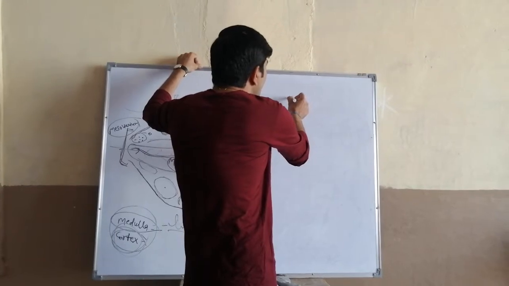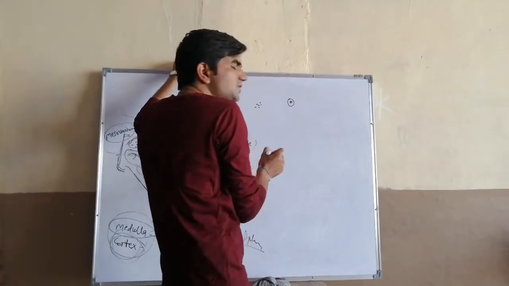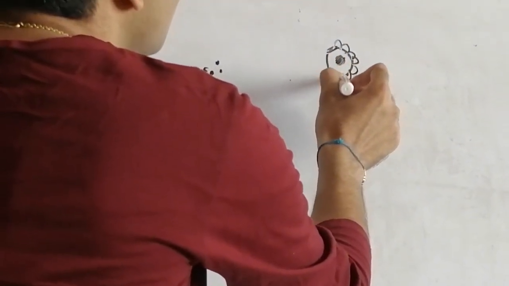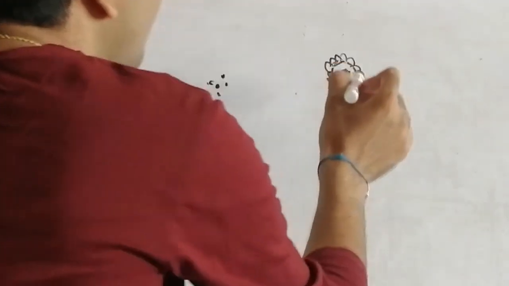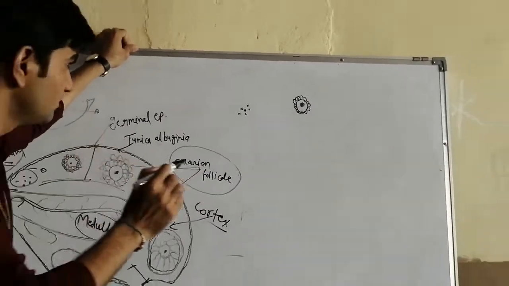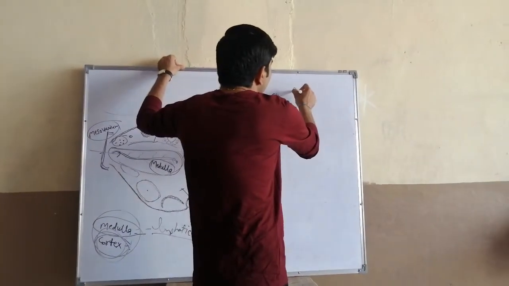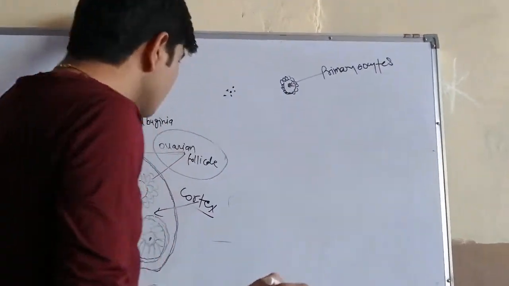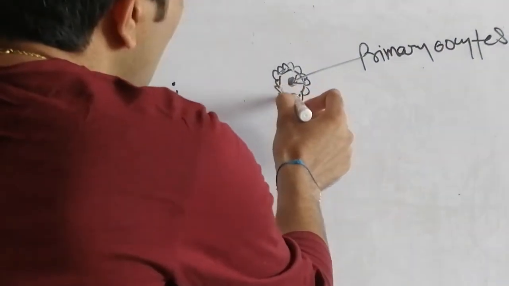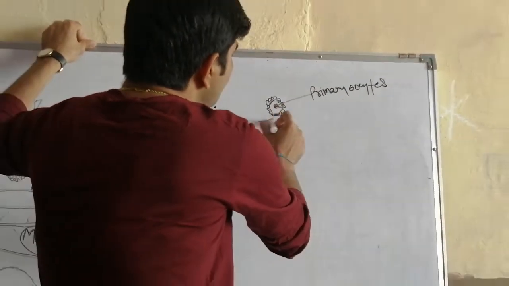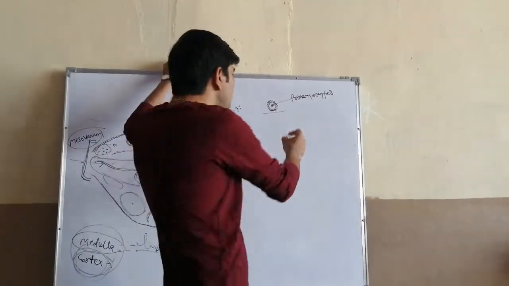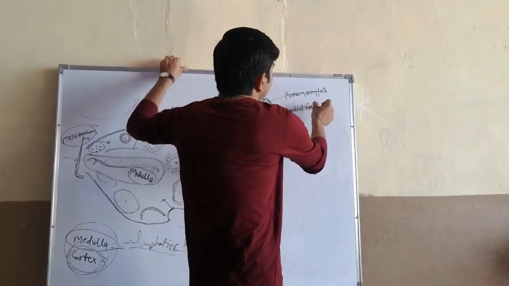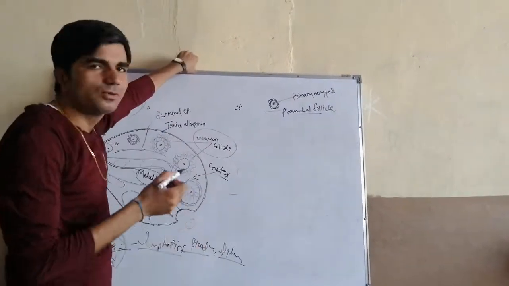These primary oocytes are surrounded by a follicular cell layer. This layer is the follicular cell layer, in squamous shape, that means flat shape. These are the primary oocytes, and these primary oocytes are covered by a follicular cell layer. This structure is known as the primordial follicle.